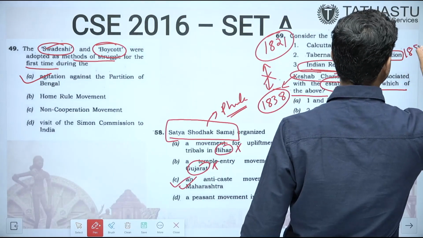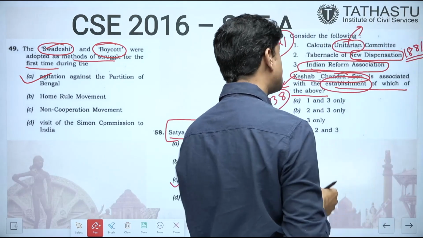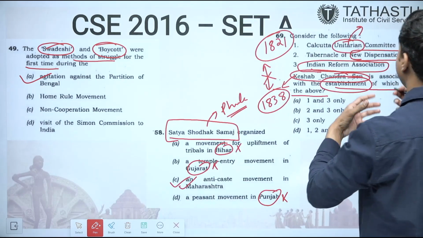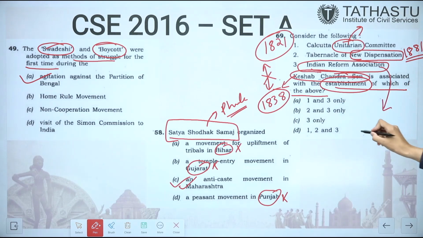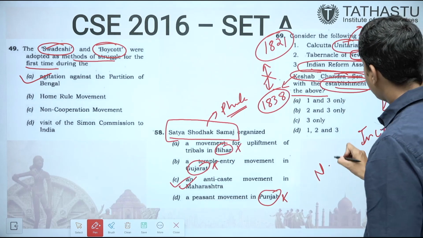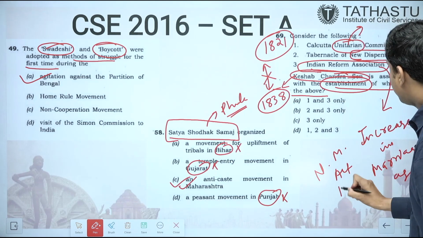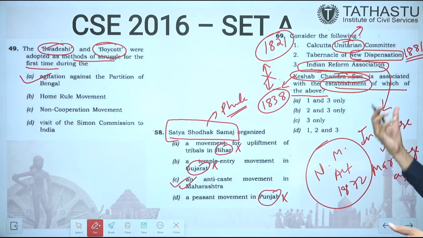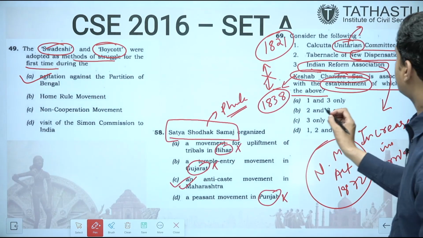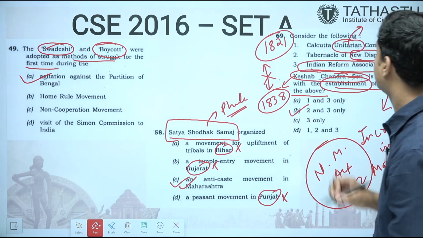In 1881, he had established this new dispensation or Nav Vidhan as it was called, and he was also associated with Indian Reform Association, which led to increase in the marriage age. Increase in marriage age, basically Native Marriage Act of 1872 was passed because of the efforts of Keshav Chandra Sen and Indian Reform Association. So he was associated with 2 and 3. Answer is 2 and 3.